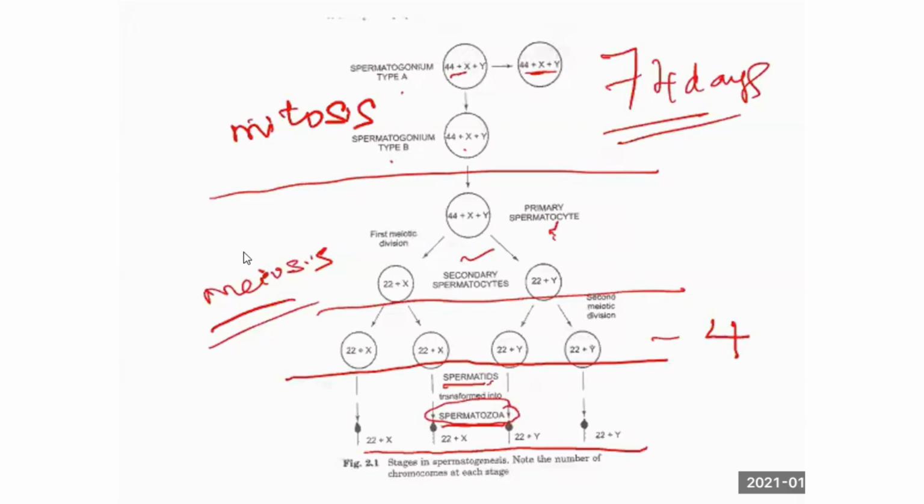The conversion of spermatid to spermatozoa is called spermiogenesis. Up to this you are clear, right? You should know up to which level is mitosis, up to which level is meiosis, the definition of mitosis, the definition of meiosis, and what spermiogenesis is.